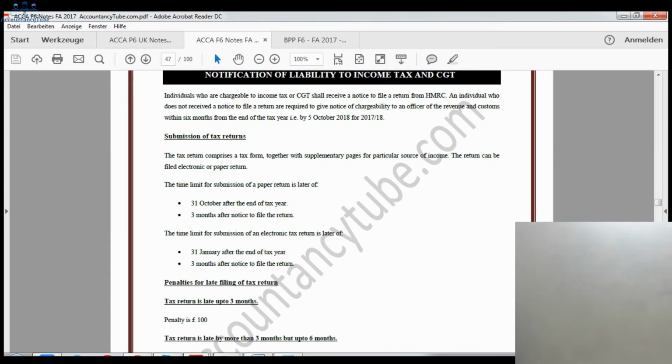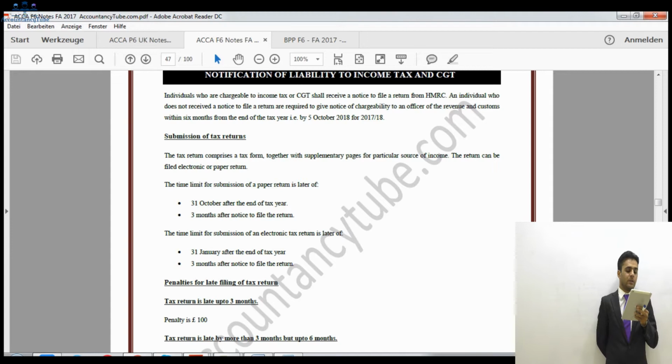Right, so the different dates if you are submitting by paper, and of course there are extended dates if you are submitting it by a computer. Now the time limit for submission of a paper return is the later of these two dates: 31st of October after the end of the tax year. In the normal cases, when you have received the notice to file a return from HMRC, it will normally be 31st of October.